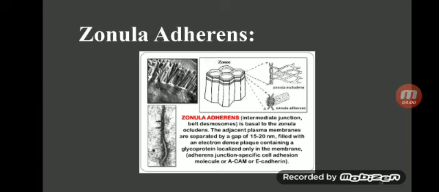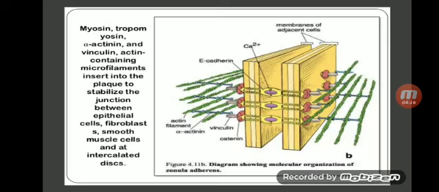Zonula adherens. Zonula adherens is also known as intermediate junction or belt desmosome. Adjacent plasma membranes are separated by a gap of 15 to 20 nanometers, which is filled with an electron-dense block containing a glycoprotein. Myosin, tropomyosin, alpha-actinin, and vinculin, and actin-containing microfilaments insert into the block to stabilize the junction between epithelial cells, fibroblasts, smooth muscle cells, and intercalated discs.